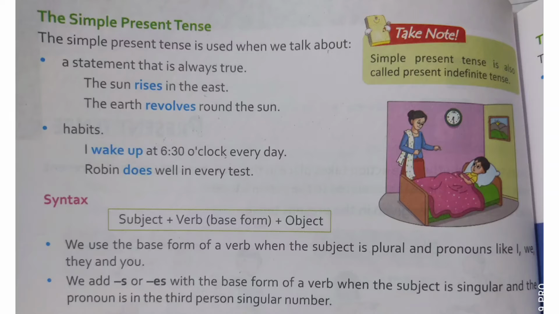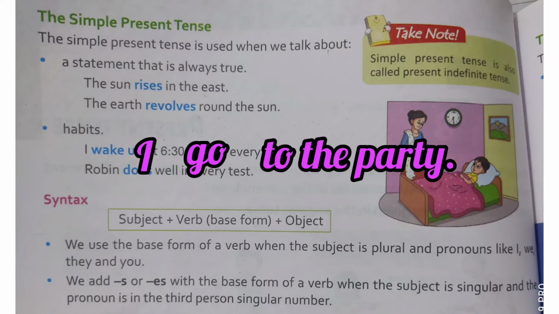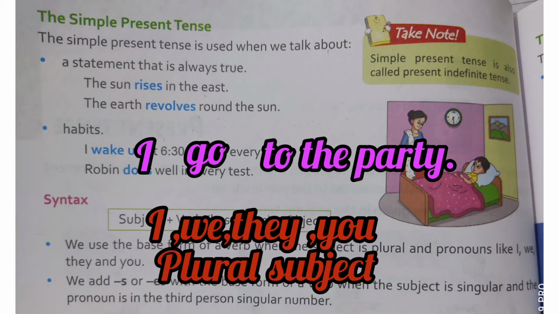For example, if we have written I, then the verb will be go to the party. We will not use s, es or ies with the verb go because here the subject is I. So whenever the subject is I, we, they or you or any plural subject is there, then we will not use s, es or ies with the verb.